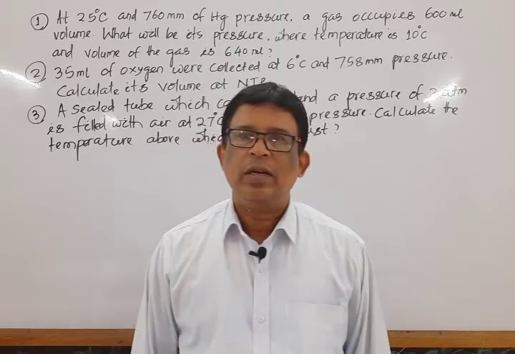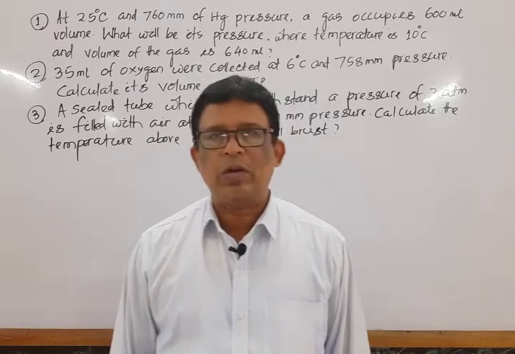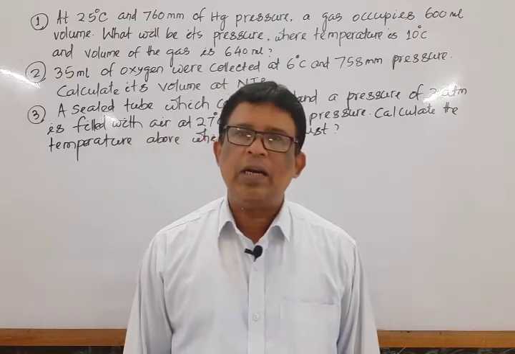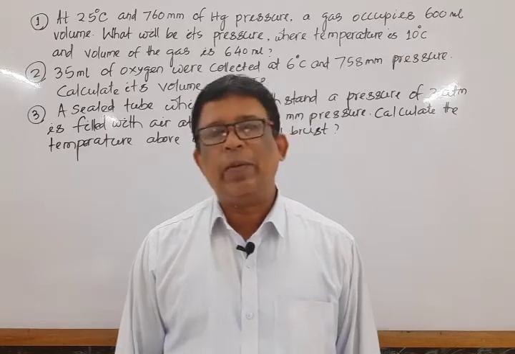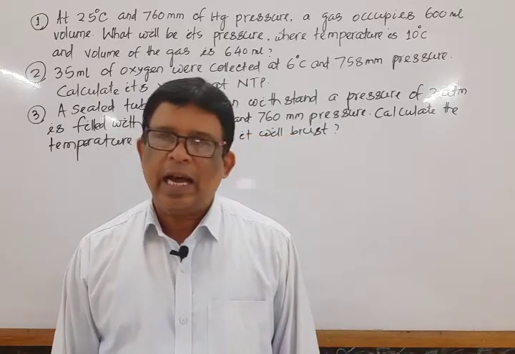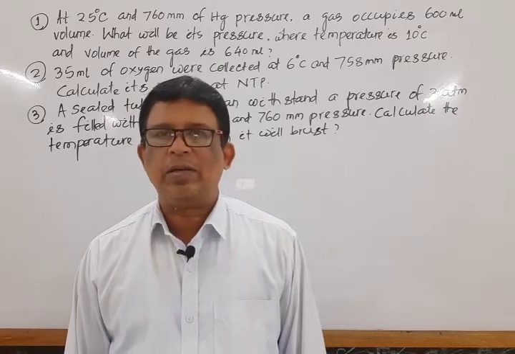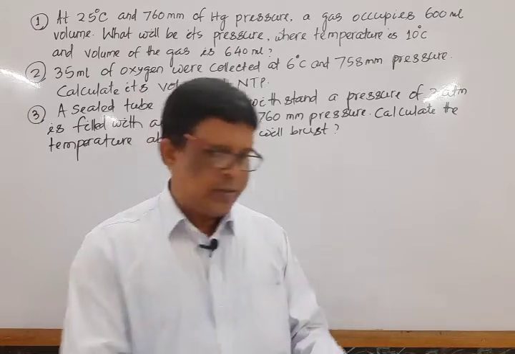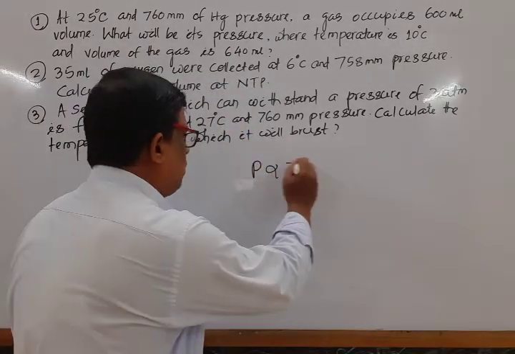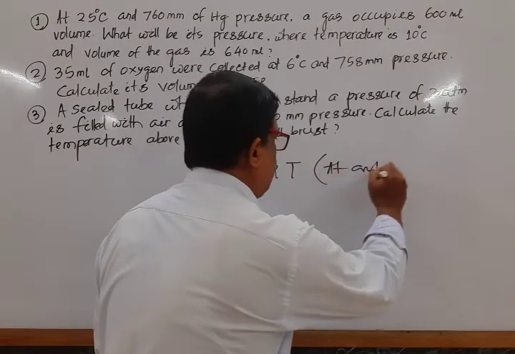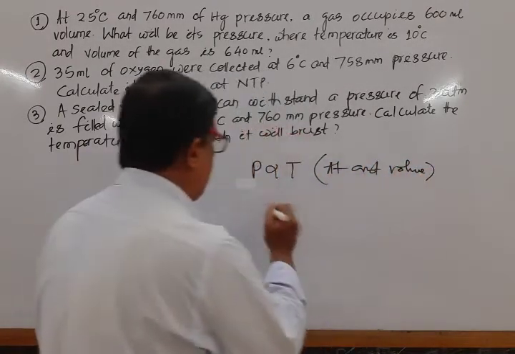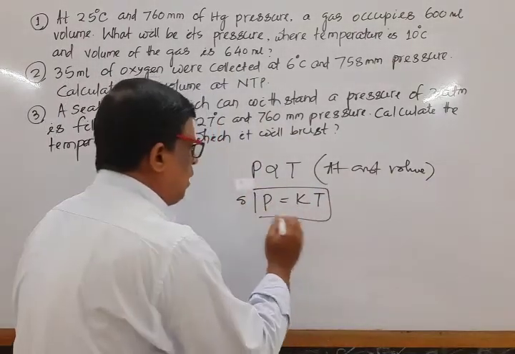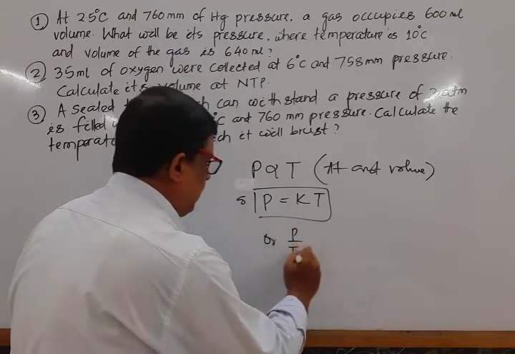First one is Gay-Lussac's law or Amonton's law. This law said that volume remaining constant, the pressure of a given mass of a gas is directly proportional to the applied temperature. Mathematically, we can write P directly proportional to T at constant volume, or P is equal to KT. This is one mathematical expression, or P by T is equal to K.